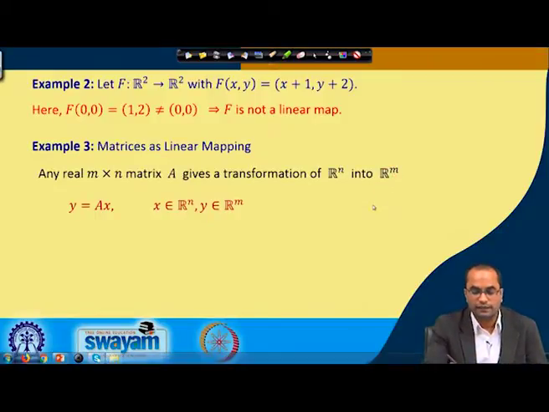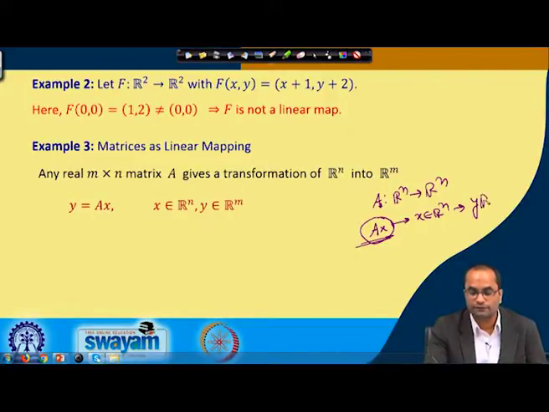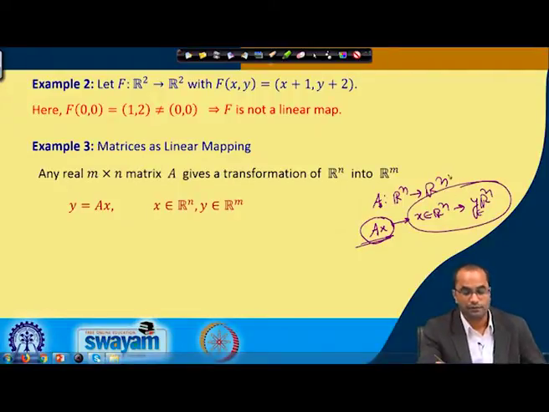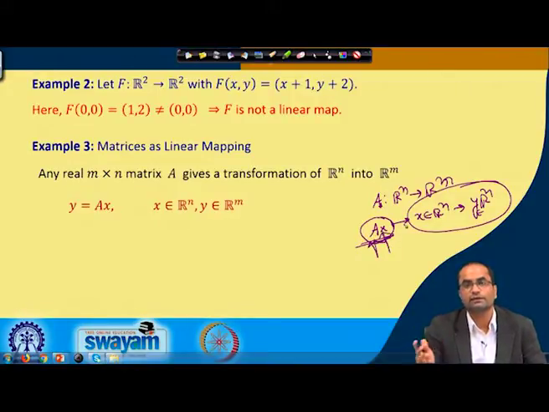So here A is a map from R n to R m, given by the definition A x. If A is an m cross n matrix, then it maps an element from R n to one element in R m.